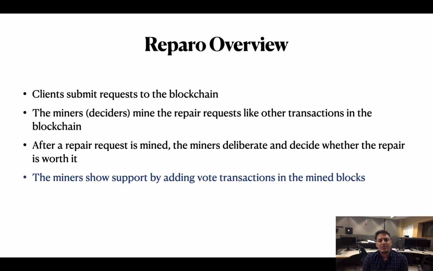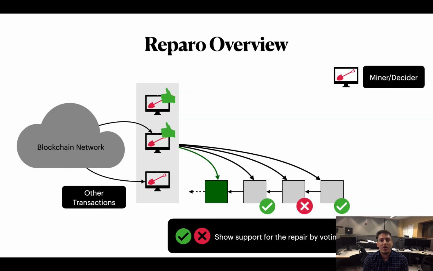Based on the deliberation and the policy, the miners show support by adding special vote transactions in their mined blocks. Here, we show the miners showing their support to approve the repair by including the votes for the repair as a transaction in the blocks. On a historical note, this technique was used informally by miners in Bitcoin to show support for SegWit.